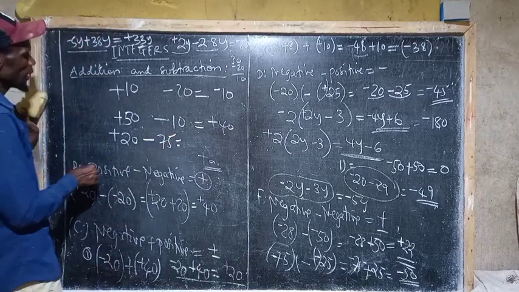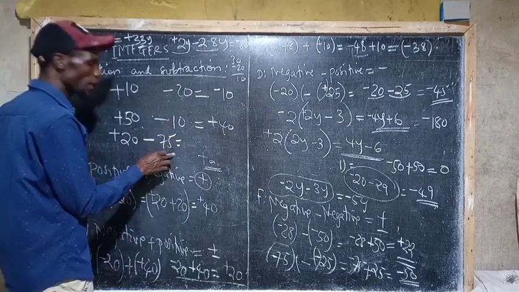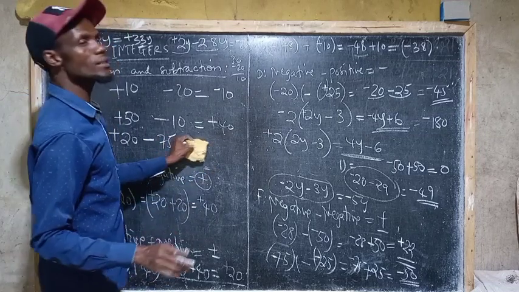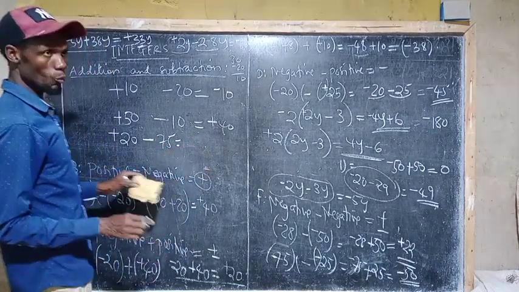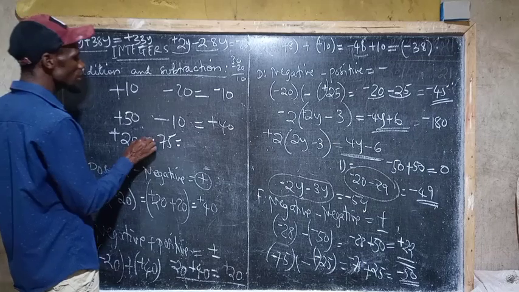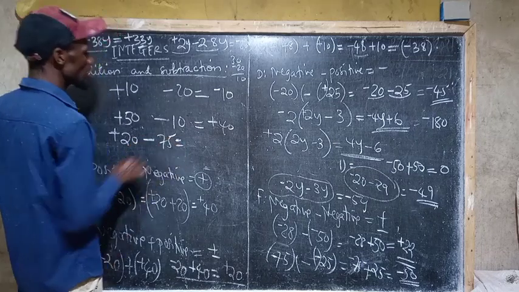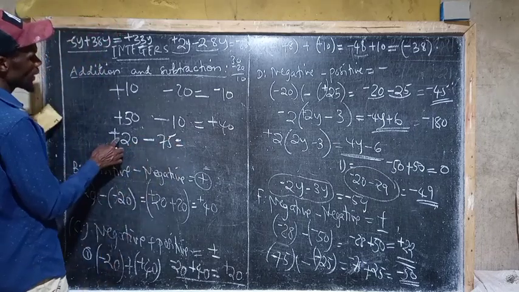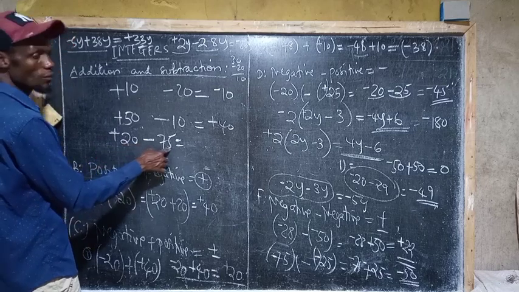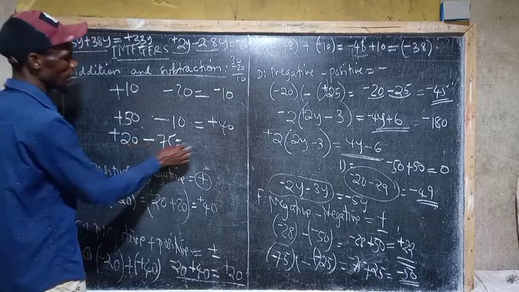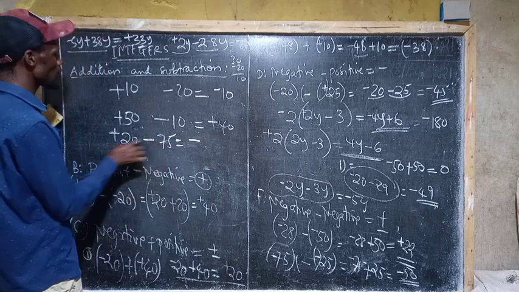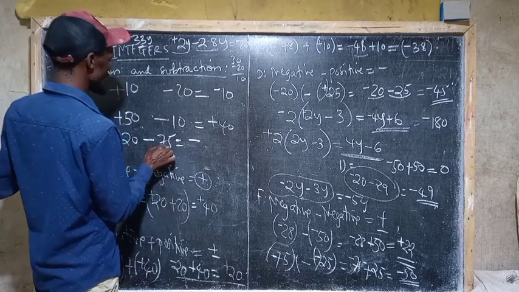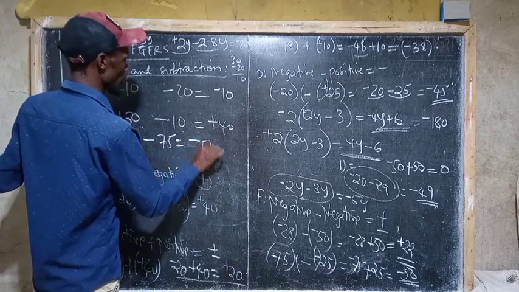When you look at this one, it is 20 minus 75. Don't even try to say it is impossible. No, it is possible, because this is positive and this is negative. We have to consider positive 20, negative 75. The negatives are more, so the answer is negative. The difference is 55.